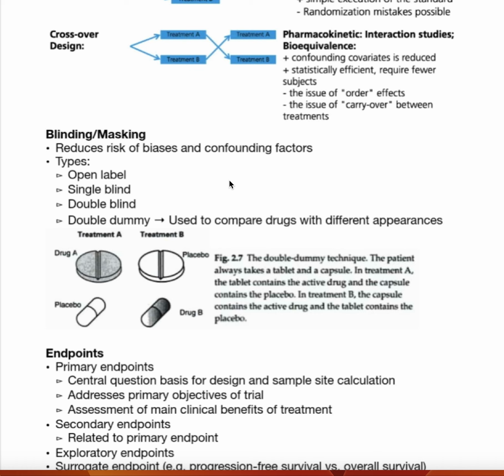And we have four types of that. So we have open label, single blind, double blind, and double dummy. There is a lecture where I discussed what open label is, and that means no one is blind.